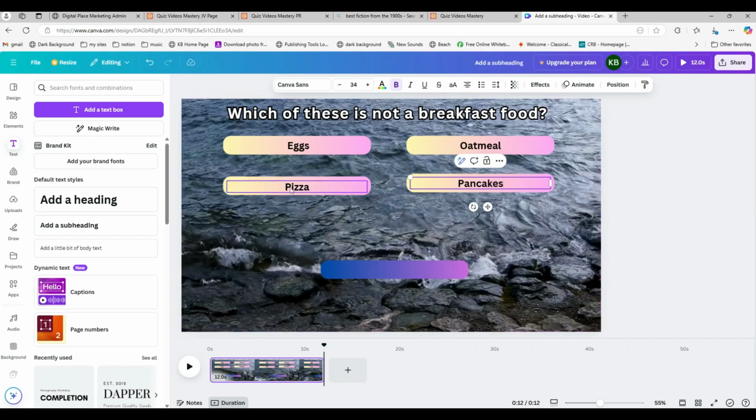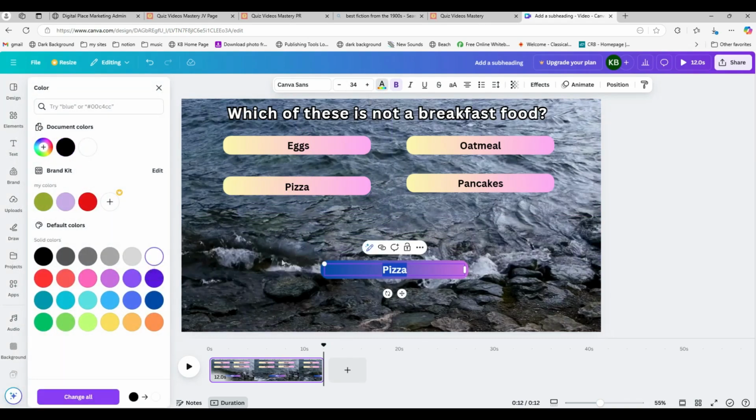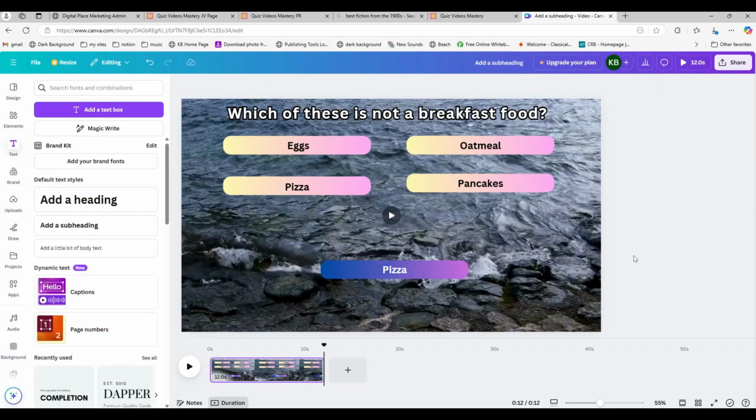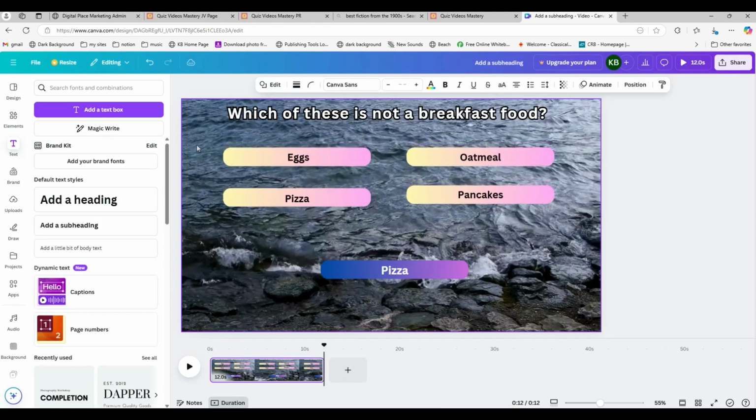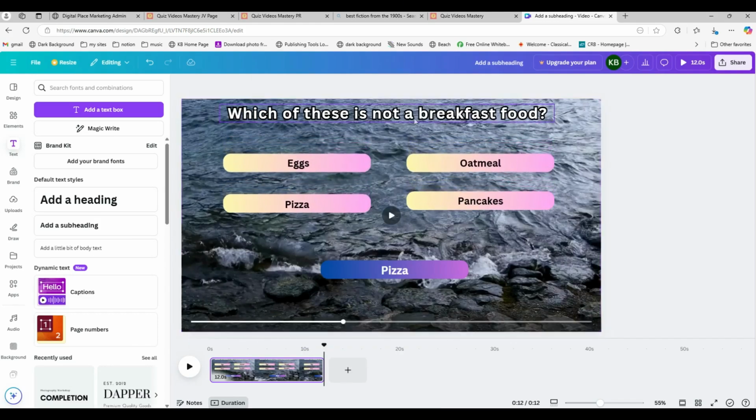Okay, so I'm going to grab that pizza right here, copy and paste it, or move it down into this box where we'll have the answer, and make the text, in this case, white, so it stands out more. All right, so we're going to have that, and I think I'll make the answer even a little bigger. Let's see if that works, just for fun. And just looking at the layout here, I think these things need to go down a little bit for a little more room there. And then this can come down a little bit.